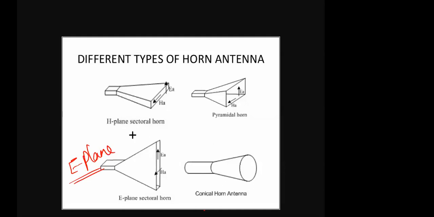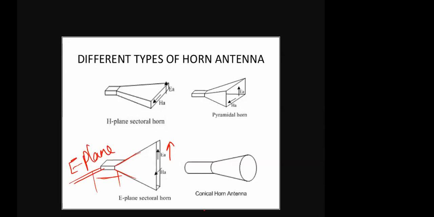Then in which direction are you flaring? See, this is your regular waveguide. Now you are flaring in this direction, from top to bottom. If you flare in that direction, then that particular antenna is called an E-plane antenna. Why is it called an E-plane antenna? In general, in an antenna, the electric field will be in the vertical direction and the magnetic field in the horizontal direction. You observe here the electric field is going up. So if you flare in the direction of the electric field, then that is called an E-plane antenna.